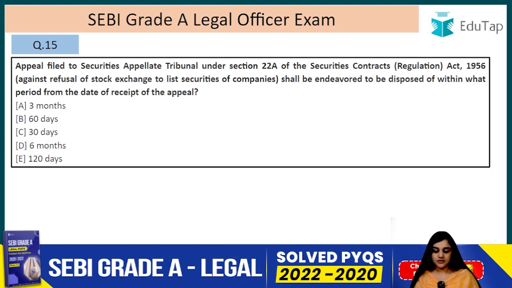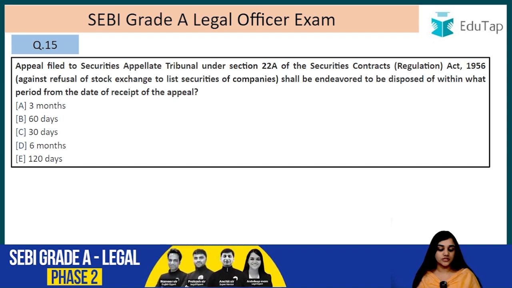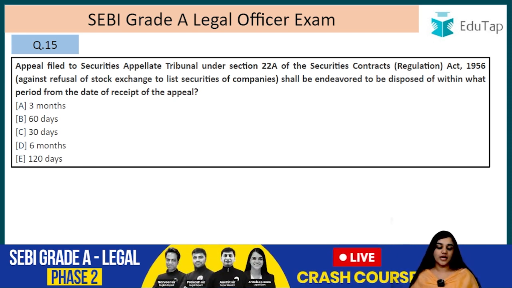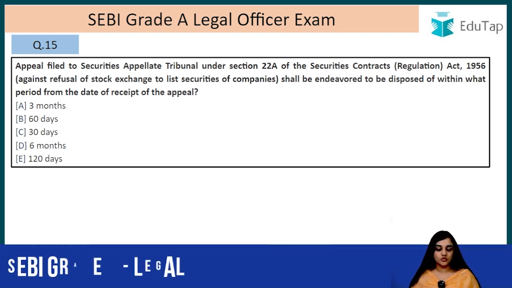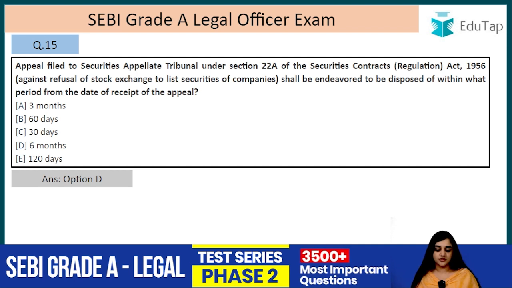Question number 15. Appeal filed to the Securities Appellate Tribunal under Section 22A of the Securities Contract Regulation Act 1956 against the refusal of stock exchange to list securities of companies shall be endeavoured to be disposed of within what period from the date of the receipt of the appeal? So the answer to this question is within 6 months, right?